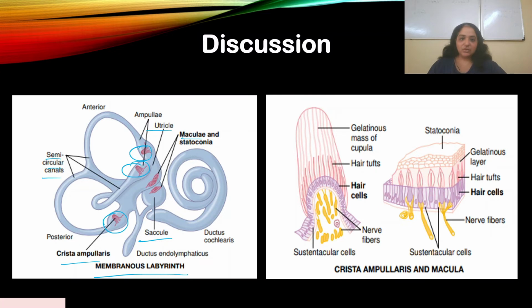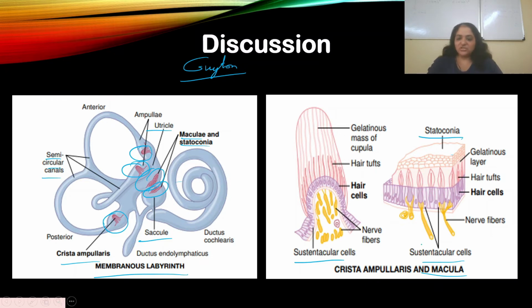And you have the macula, statoconia. Don't worry about that, it's also part of the macula. It forms the top layer over here, but don't worry about that. So you see the macula over here and over here, of the utricle and the saccule. Okay, so here is a close-up diagram. I've taken these diagrams from Guyton. These are the close-up diagrams of crista ampullaris, and this is the macula. Okay, so this is what it looks like.